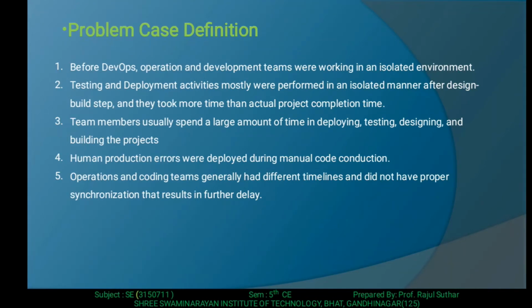Then the problem case definition. Why do we require DevOps? What is the reason behind the need for DevOps? We need DevOps because it allows the agile development team to implement continuous integration and continuous delivery.